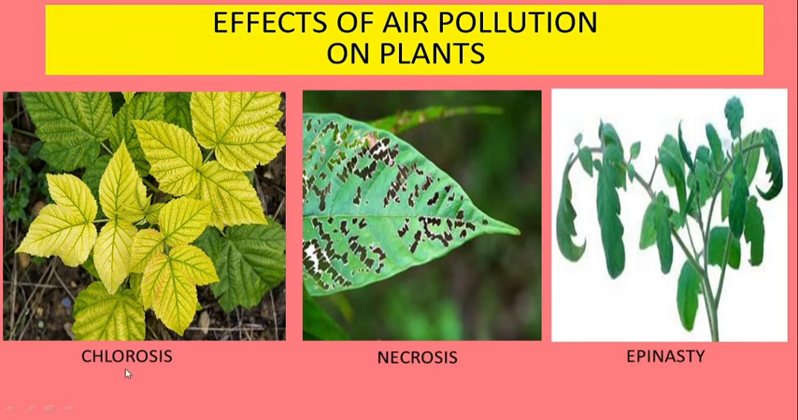For example, chlorosis. Chlorosis is the disease in which leaf lose the chlorophyll pigment and turn yellow in color. Necrosis is the disease in which the leaves develop tissues which are totally dead. So black spots are formed on the surface of leaf. Epinasty is rolling down or curling of leaf in presence of high pollutants.